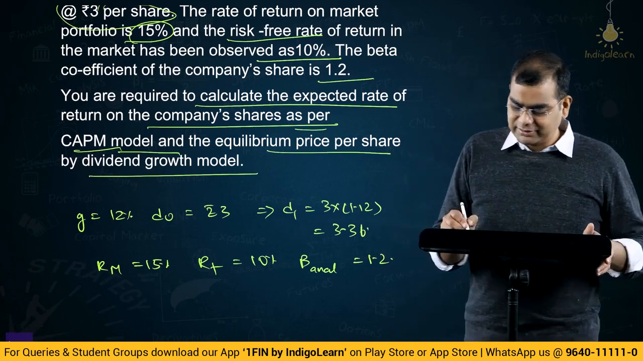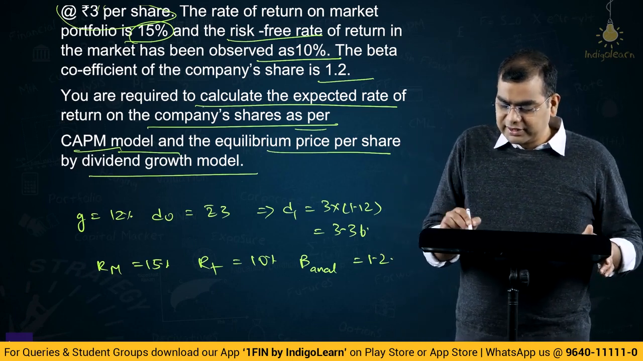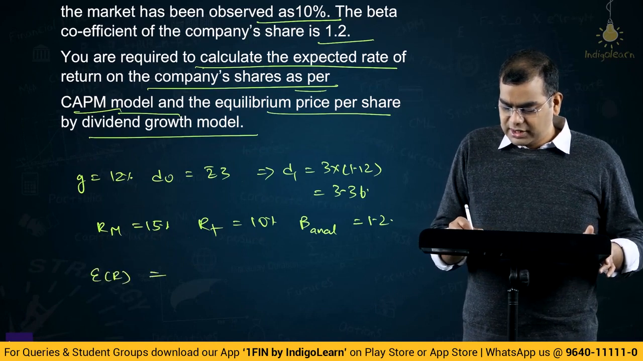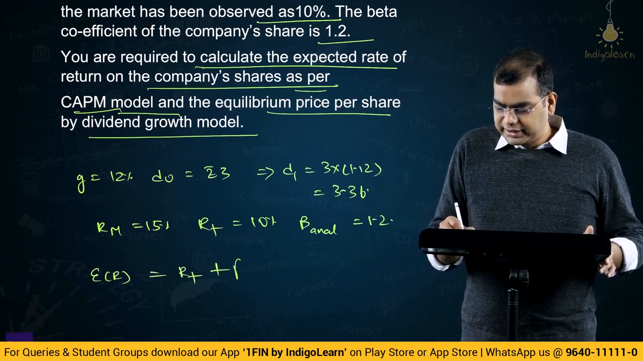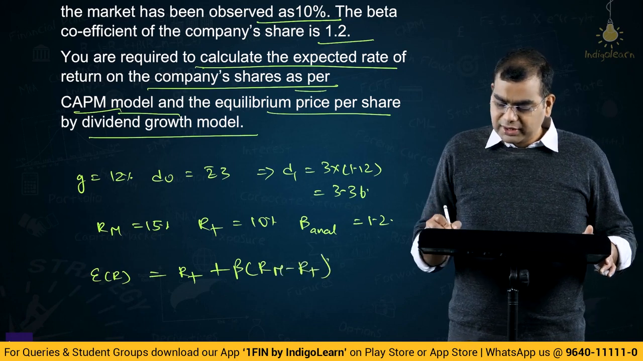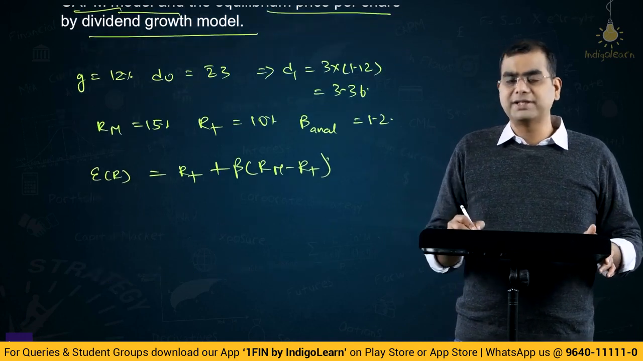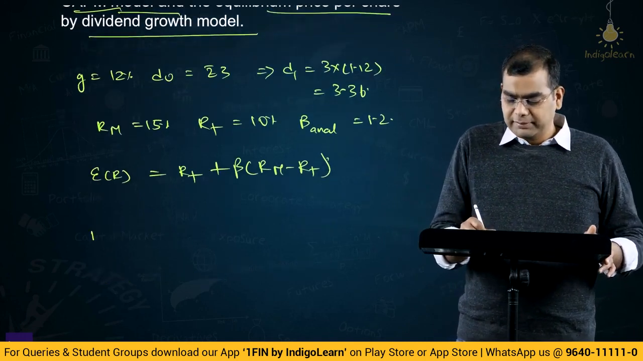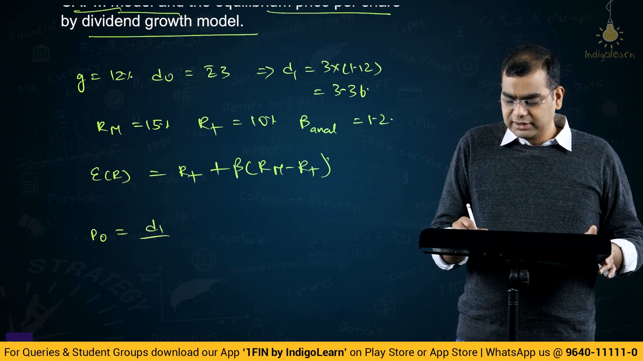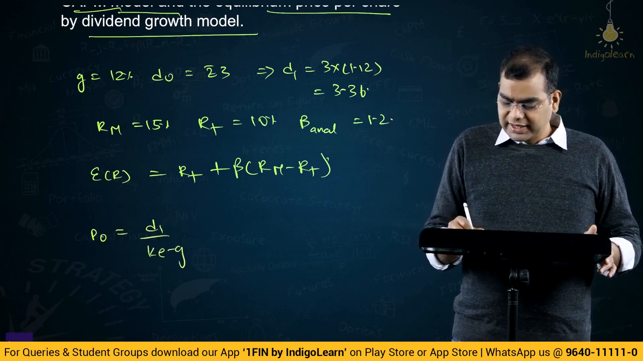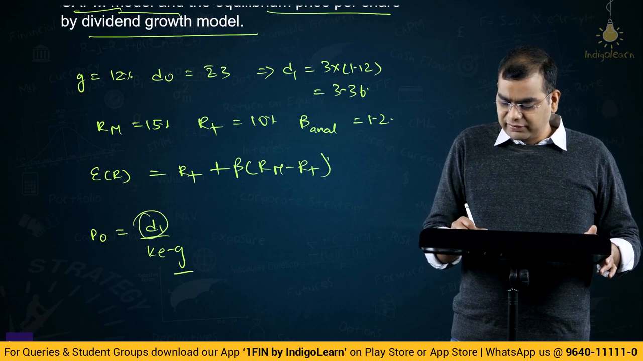Now let us understand the question better. You are required to calculate expected rate of return on company shares. Expected return, we know the formula. Expected return is risk-free rate plus beta into return of the market minus risk-free rate, as per the CAPM model, and equilibrium price per share as per dividend growth model. What is the price per share as per dividend growth model? P0 is equal to D1 by Ke minus g. Right, so we have g, we have D1, we need to find out Ke.